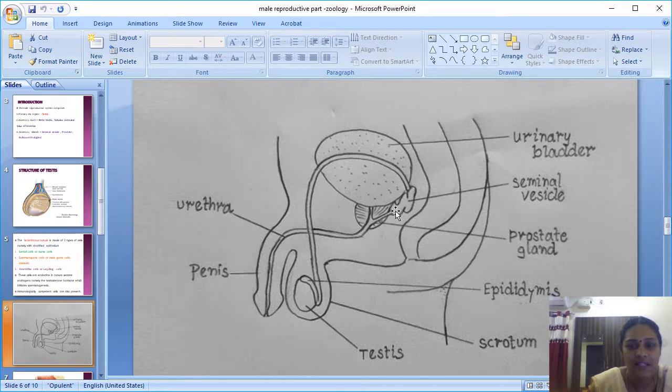From the seminal vesicle it reaches the ejaculatory duct. From the ejaculatory duct it goes to the prostate, and from the prostate it goes to the urethra. Through the urethra the male passes urine and sperm, at different times. So this is the mode of transmission of the sperm from the testis to the urethra.